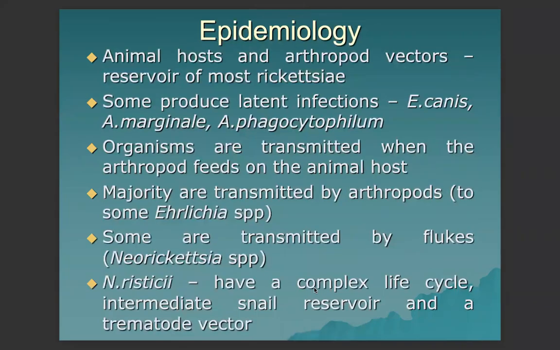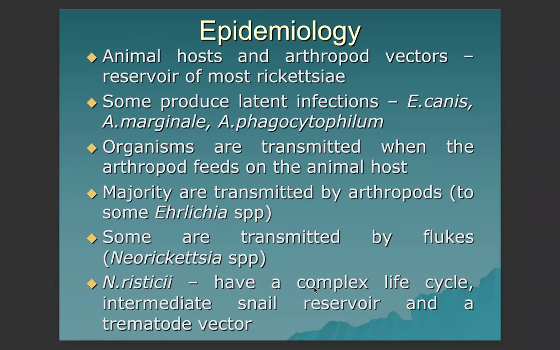So for the epidemiology, animal hosts and arthropod vectors serve as reservoir of most rickettsia. Some produce latent infection, like Ehrlichia canis, Anaplasma marginale, and Anaplasma phagocytophilum. Organisms are transmitted when the arthropod feeds on the animal host. Majority are transmitted by arthropods.